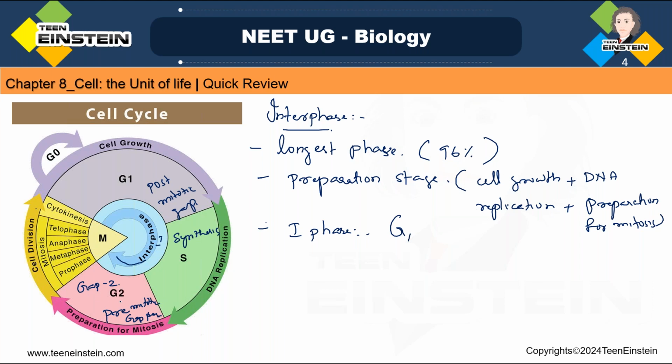So this G2 phase is the gap phase before one mitotic division. Just prior to that mitotic division, one gap phase is coming, that is the pre-mitotic gap phase or G2 phase. And G1 is the post-mitotic gap phase.